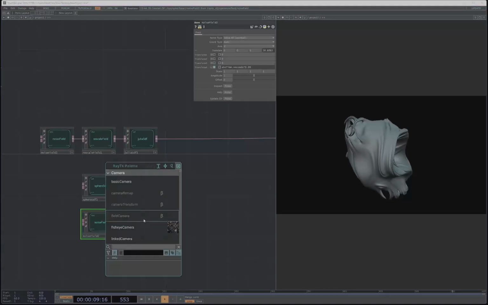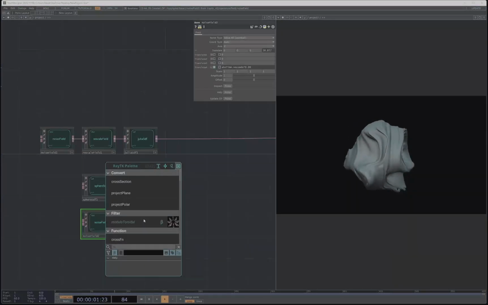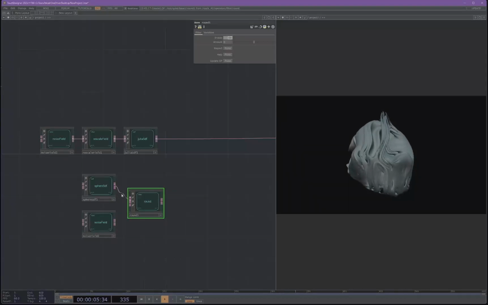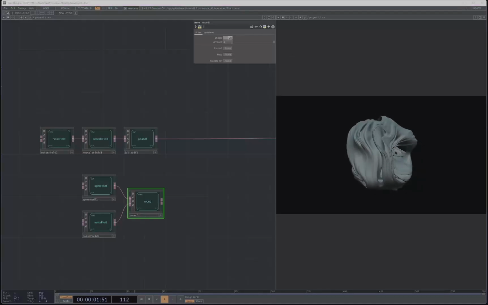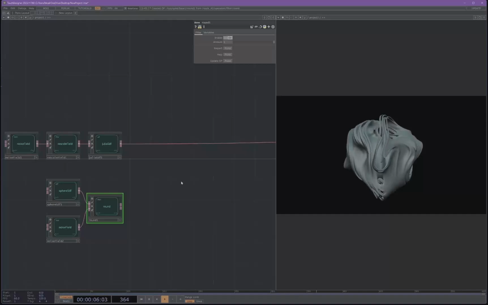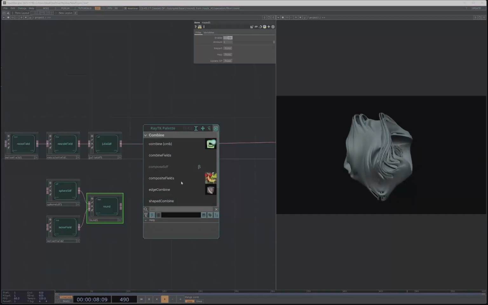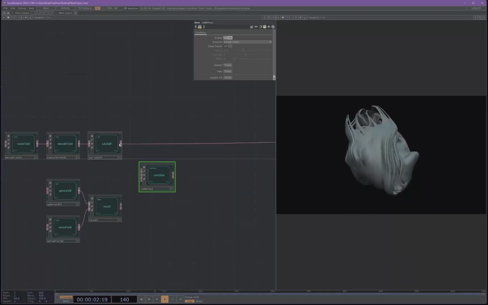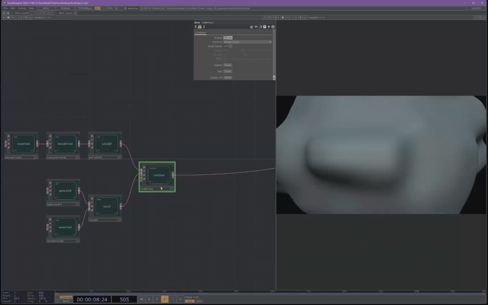Now we're going to go ahead, open up the palette, grab a round, and plug our sphere into the first input and our noise into the second, and turn the amount all the way up to 1. Open up the palette again and grab a combine. And let's hook up our Julia to the first input and then our round to the second. Then connect that to the renderer.